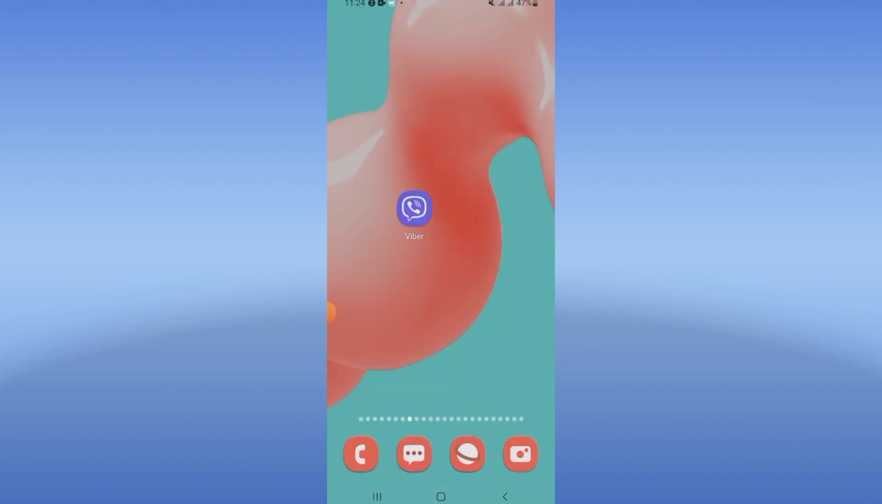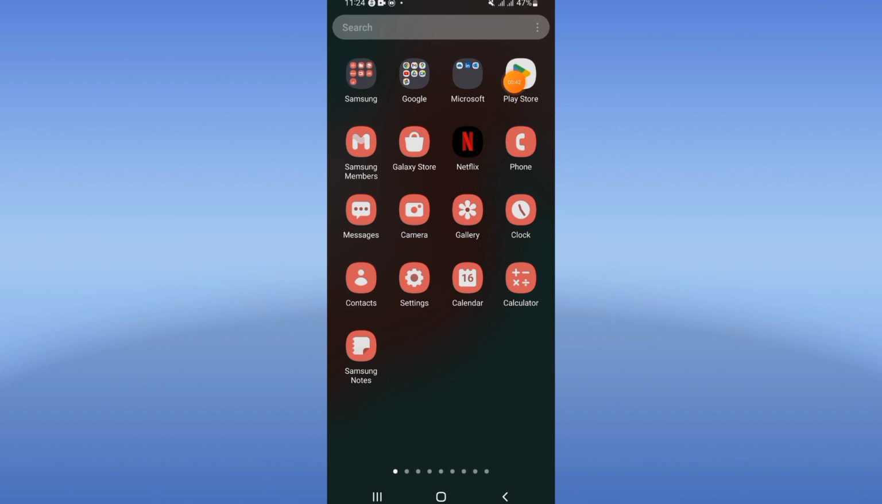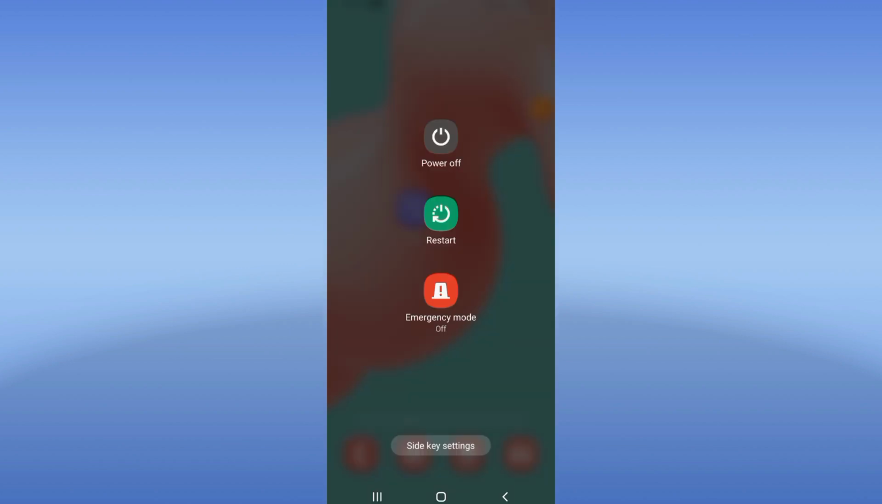So you come to Play Store or App Store, update your Viber, restart your device then, and that's it.